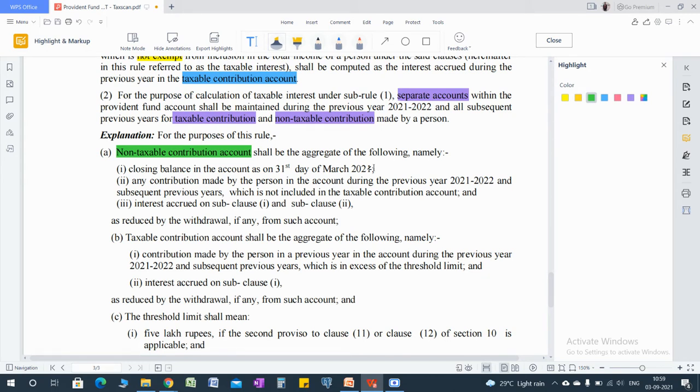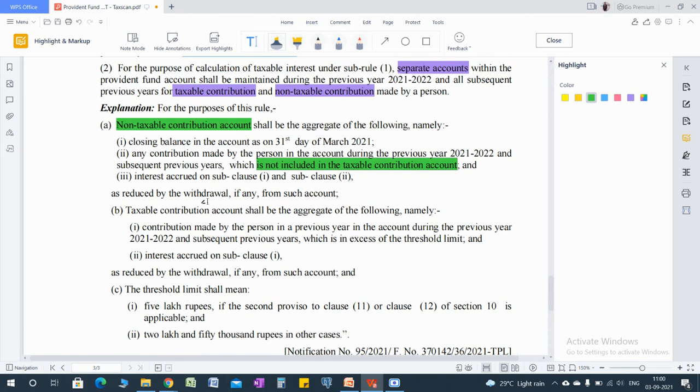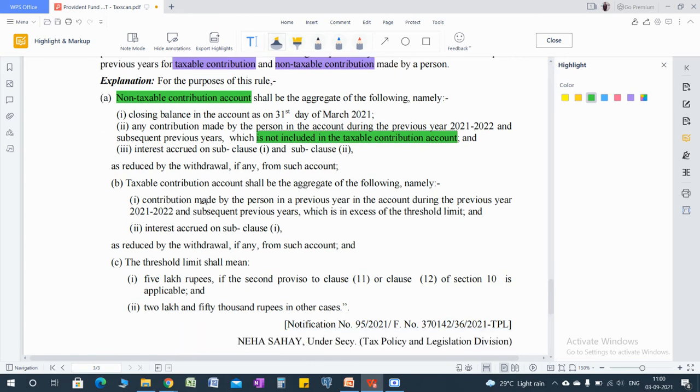It means any interest on such account is not taxable. Also any contribution made by the person which is not included in the taxable contribution account. It means if any contribution up to rupees 2.5 lakh as per first proviso and 5 lakh as per the second proviso, if the assessee contributed up to 2.5 lakh or 5 lakh as the case may be, such amount will be added to the non-taxable contribution account and interest on such account will be non-taxable. And third, interest accrued on the above, as reduced by the withdrawal by the assessee at any time during the previous year.